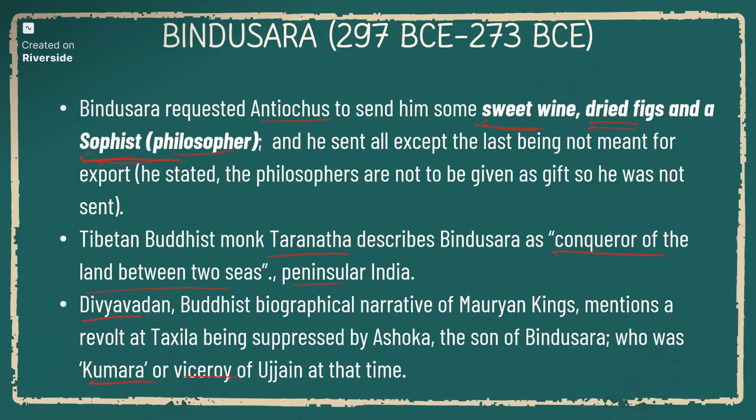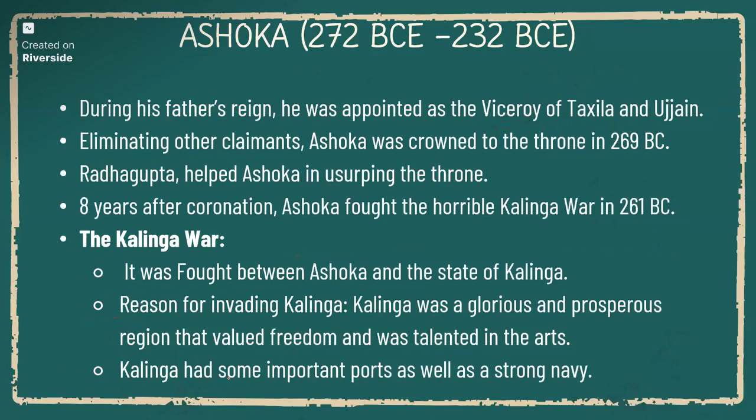It is believed that Ashoka was a viceroy of Ujjain and his father was Bindusara. You all would have heard that Ashoka killed a hundred of his brothers to come to the throne. So let's see about Ashoka. He actually killed his brothers to come to the throne, but one of his father's ministers helped him to acquire it.